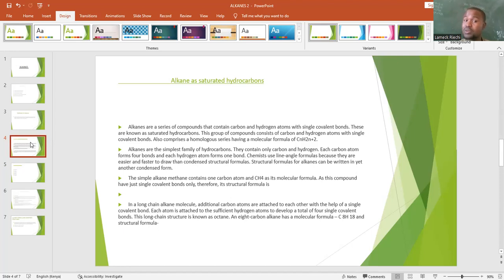Alkanes are a series of compounds that contain carbon and hydrogen atoms with single covalent bonds. These are also known as saturated hydrocarbons. So saturated hydrocarbons are the ones that contain only single bonds. The other two types of hydrocarbons, that is alkenes and alkynes, are unsaturated.